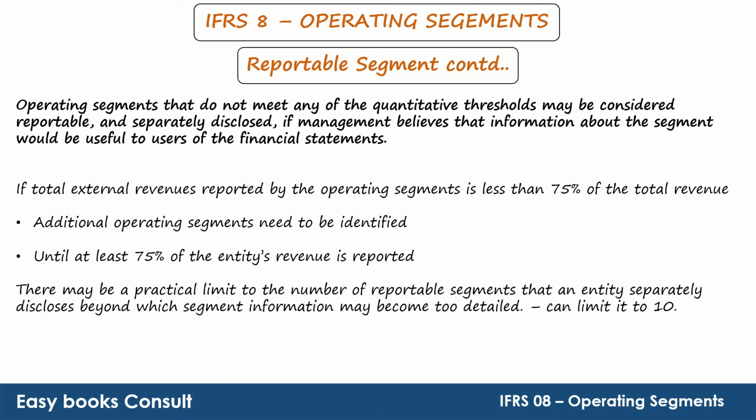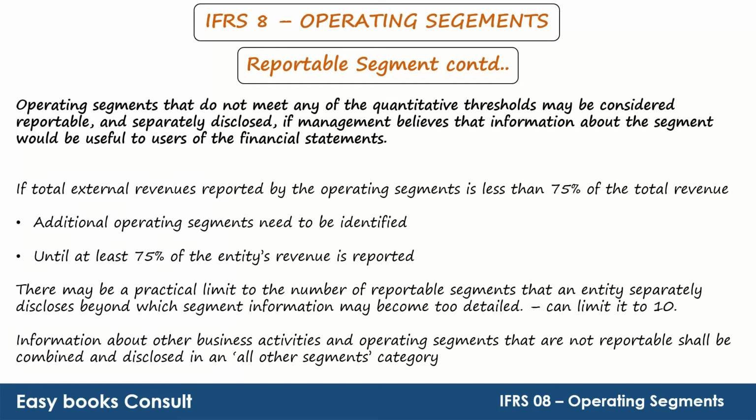There may be a practical limit to the number of reportable segments that an entity separately discloses, beyond which segment information may become too detailed. It can be limited to 10 segments. Information about other business activities and operating segments that are not reportable shall be combined and disclosed in an all other segments category.